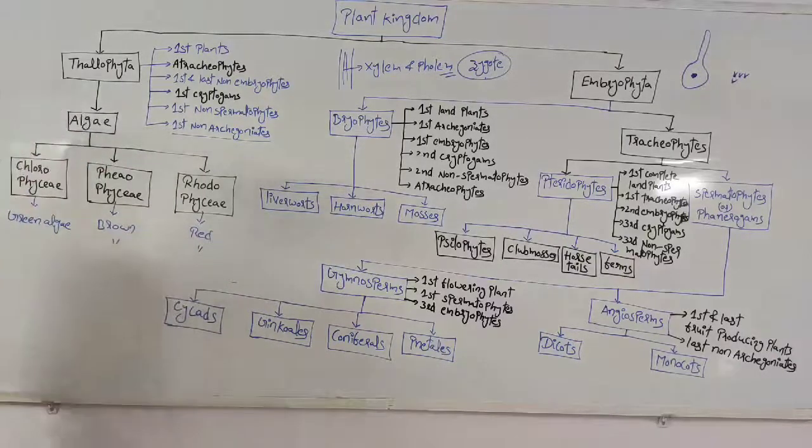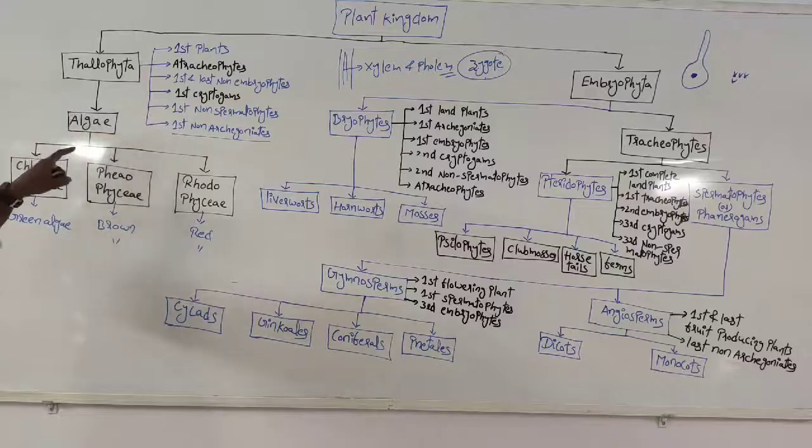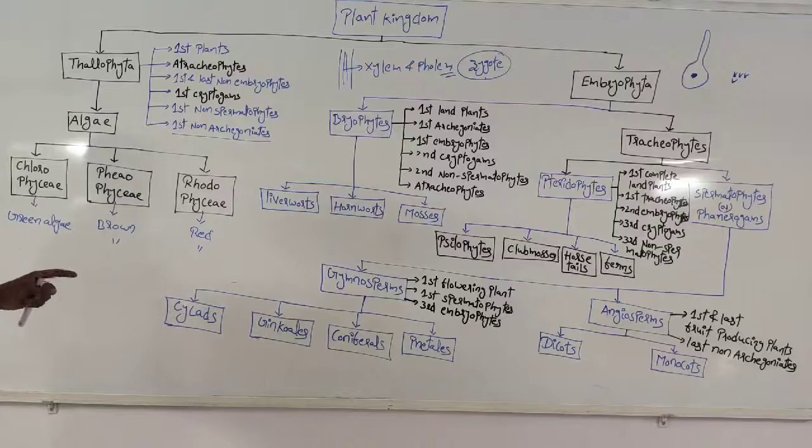These three types of algae are present within the Thallophyta, differentiated based on color and characteristic features.